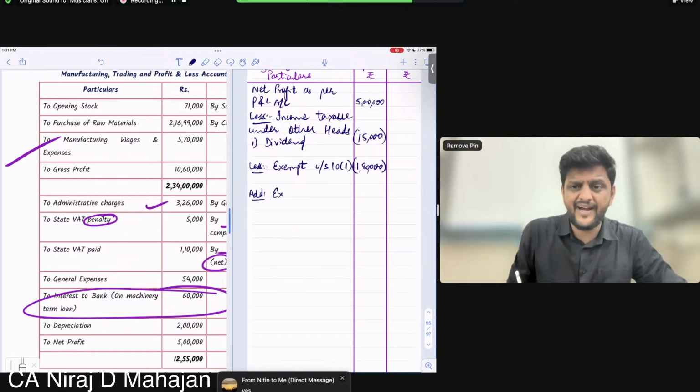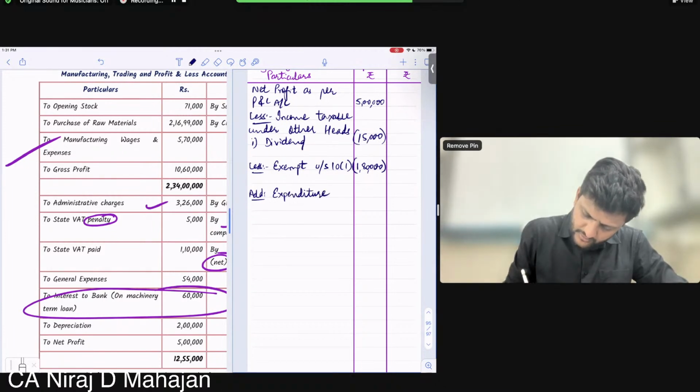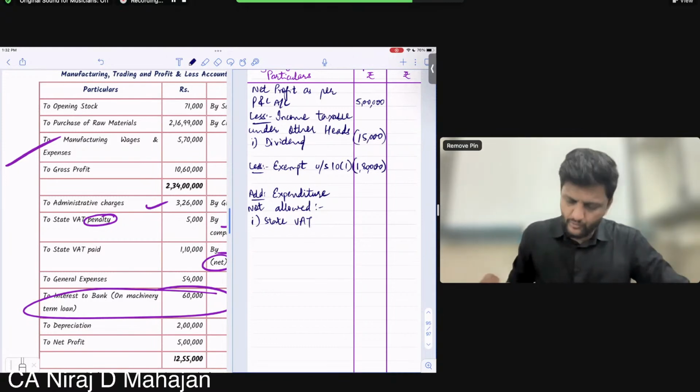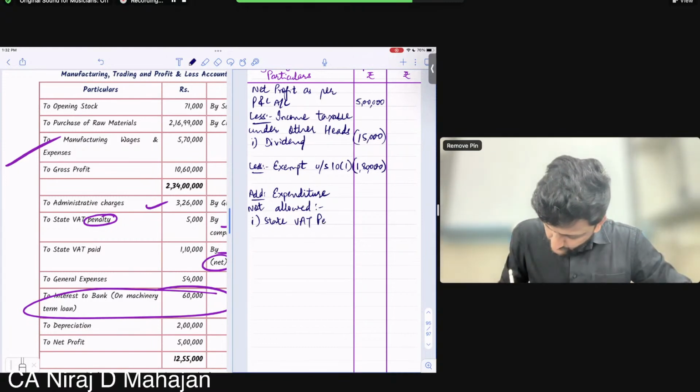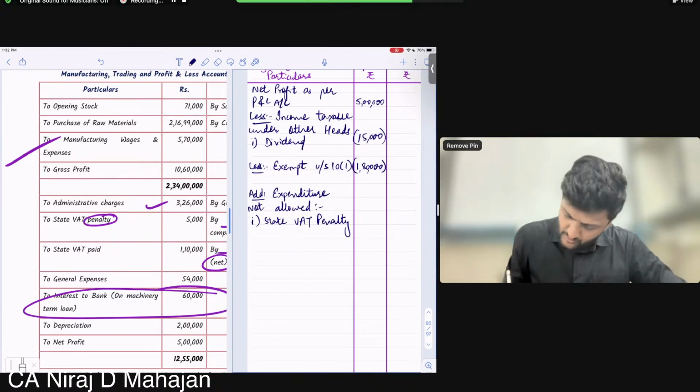I hope you're understanding why I add and all. I am removing the debit sides. Correct now? So expenditure disallowed or not allowed. First one, what? State VAT penalty. See, for any taxes or laws, penalty is not allowed. Interest children may be allowed, but penalty is not allowed. Penalty how much? 5,000. Okay.